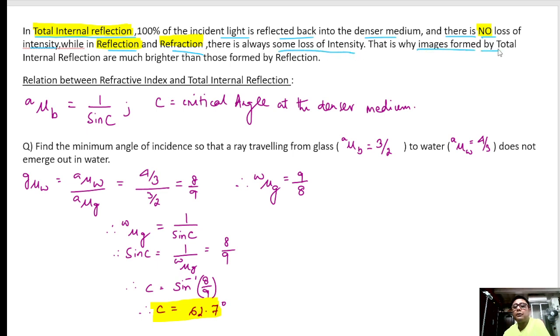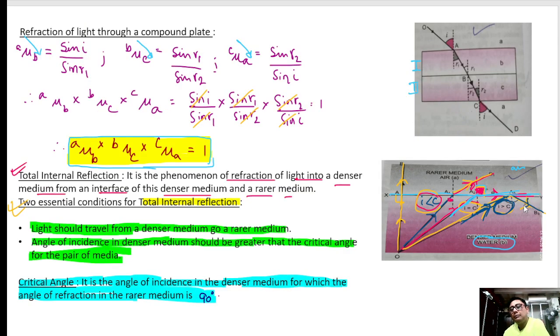That is why images formed by total internal reflection are much brighter than those formed by reflection or refraction. In total internal reflection, the total energy will be reflected back. Clear? Because here there is no loss of energy.